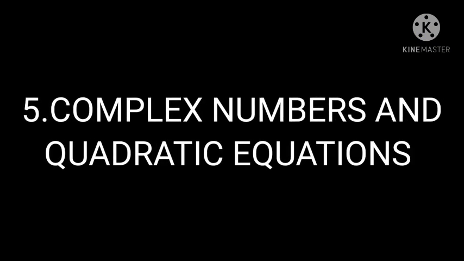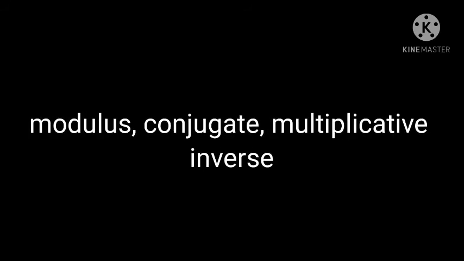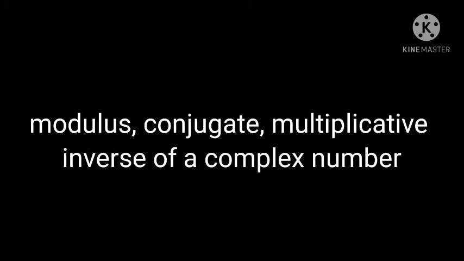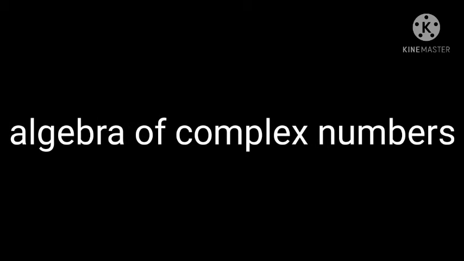Next is chapter number 5, Complex Numbers and Quadratic Equations. Here we have to revise how to represent the given number in the form a + ib. Also find the modulus, conjugate and multiplicative inverse of a given complex number. Practice the problems well. And also the algebra of complex numbers. Algebra means how to find the sum, difference, product and quotient of any given complex numbers.